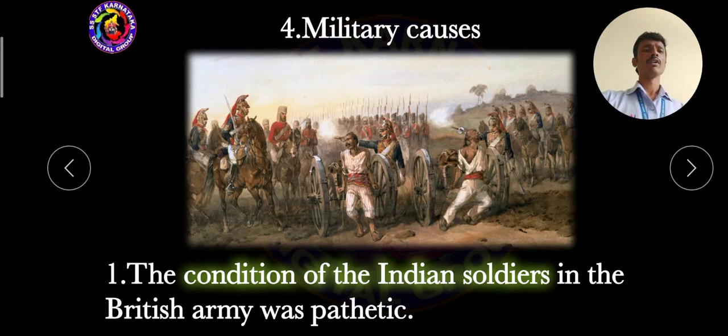The British soldiers were receiving very good facilities and very good salary, but in the British army the Indian soldiers' condition was very poor, which we should consider a pathetic situation. So this was the reason many Indian soldiers went against the Britishers. This was one of the important military causes.